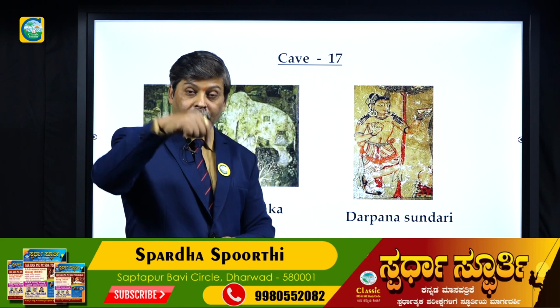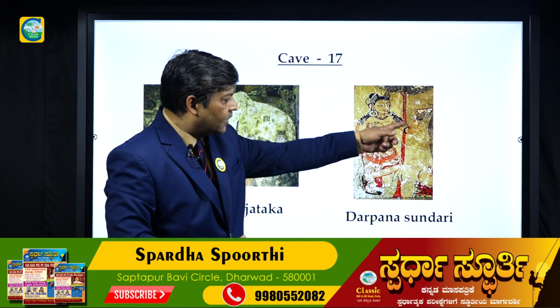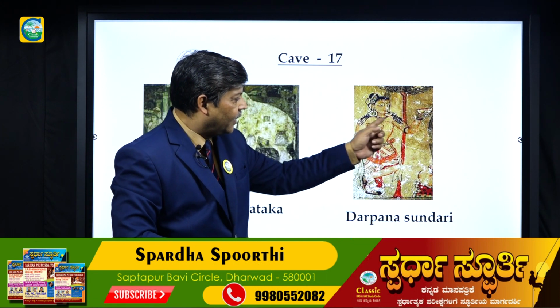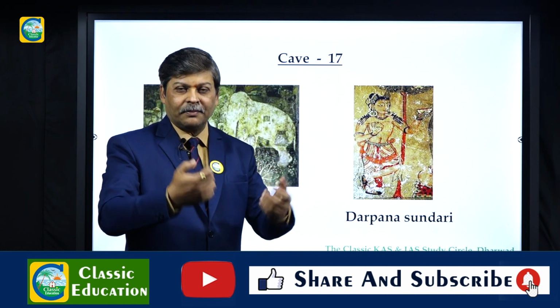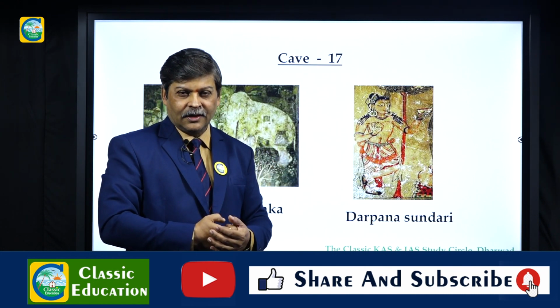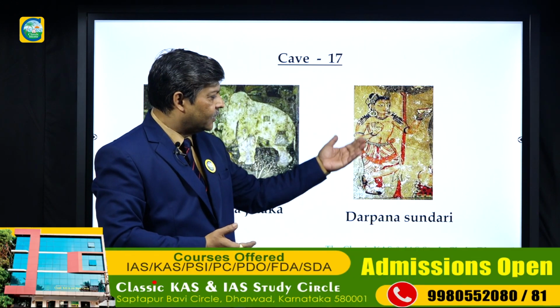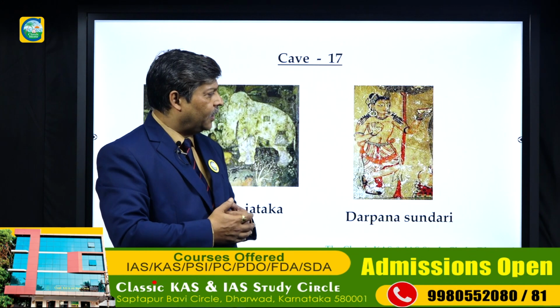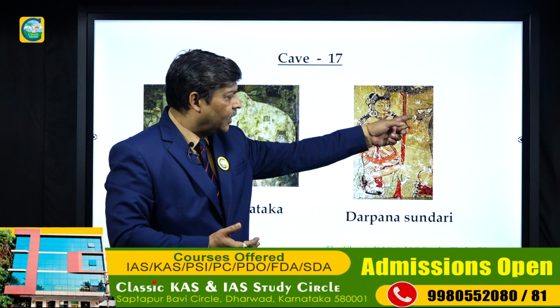But in the painting form you can notice it here. This is the mirror. The mirror has withered out, and she is particularly looking. This shows that they had an aesthetic sense. They were very cautious about their beauty, about their dress, about looking beautiful. That is why she is looking at her face in the mirror.